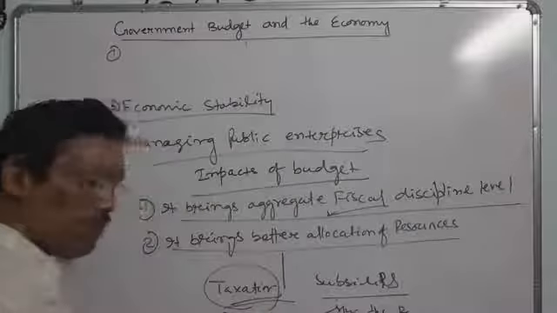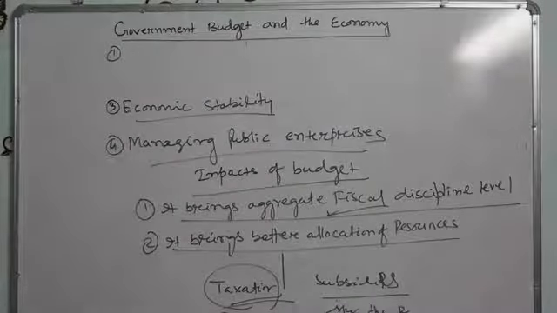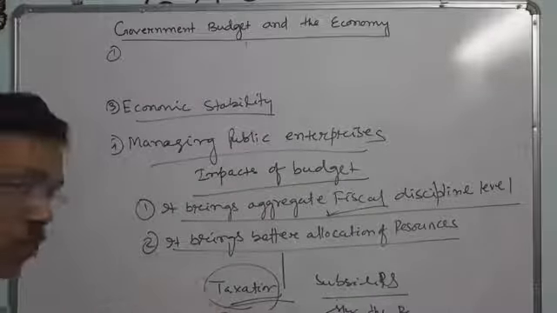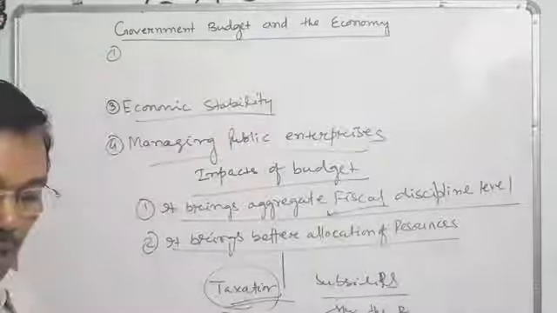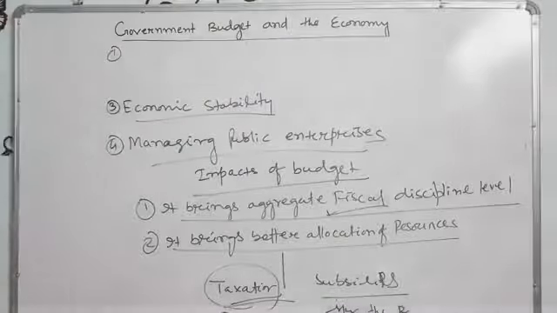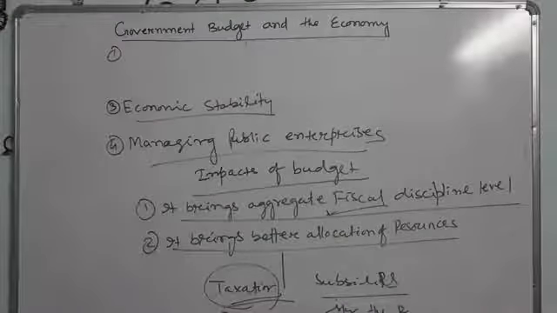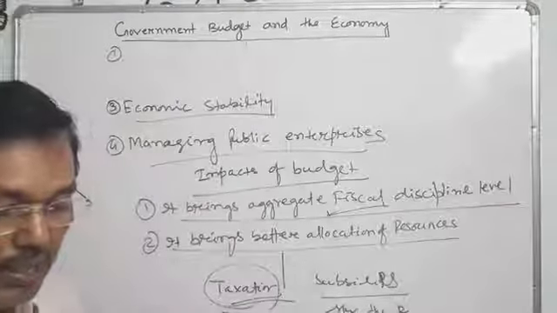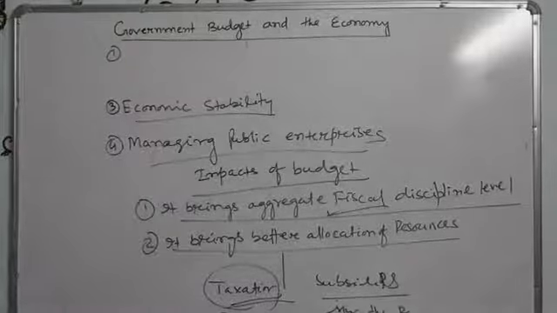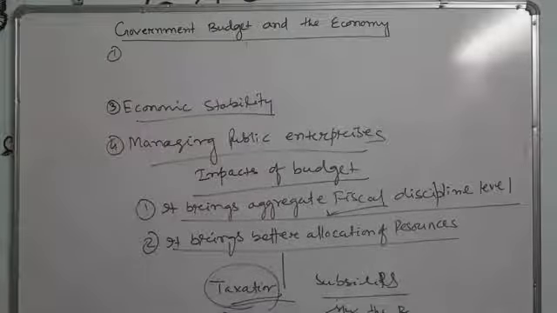That is the difference. So where subsidies should be given, where the tax should be imposed, how much tax should be imposed, and what the sources of revenue are. These are the different heads of the allocation of resources.